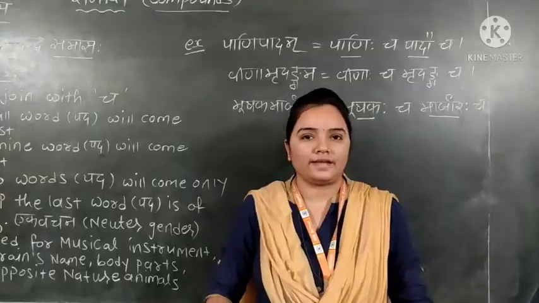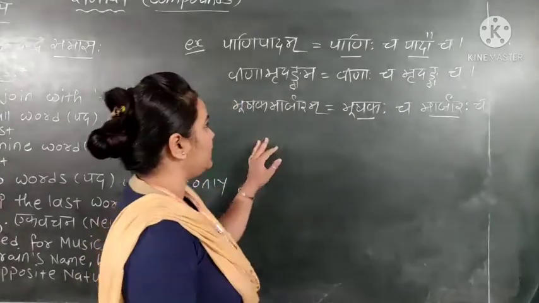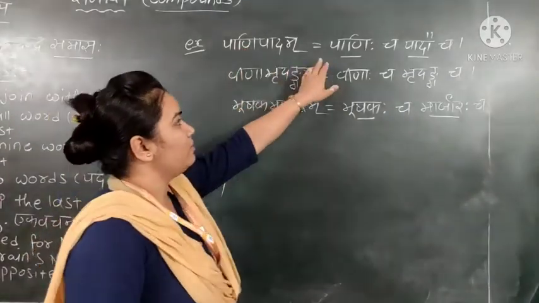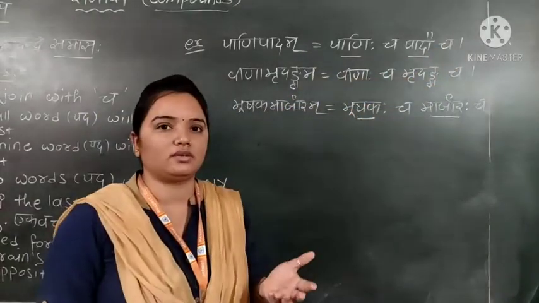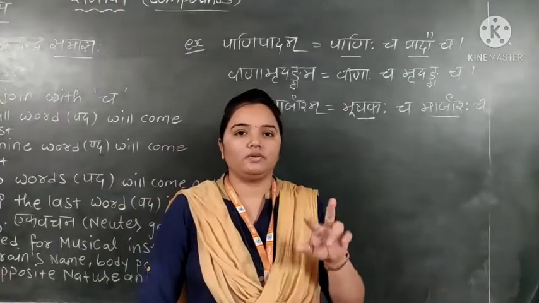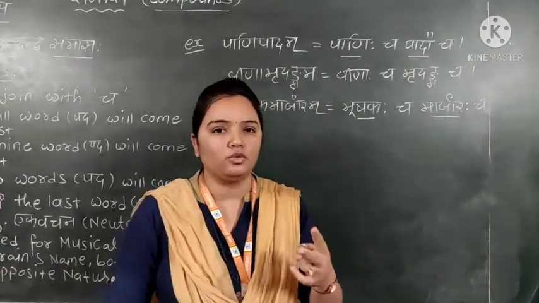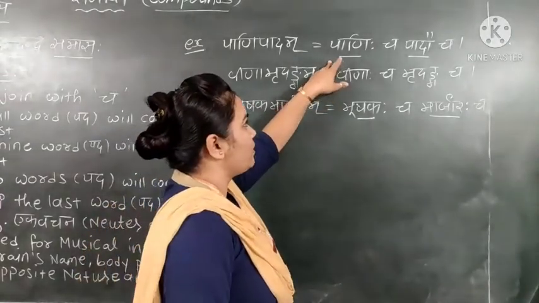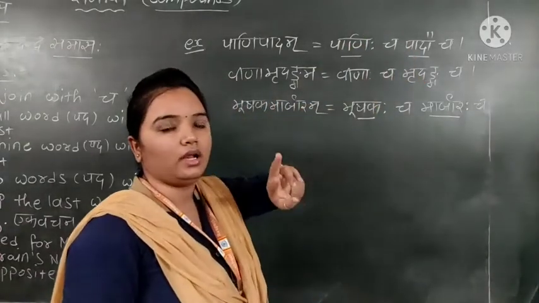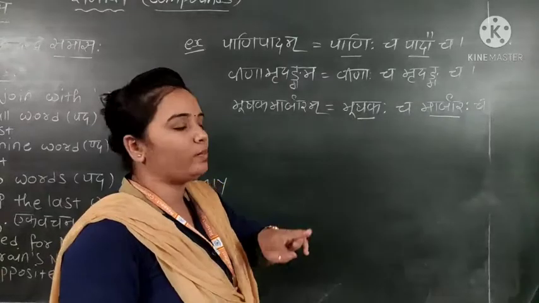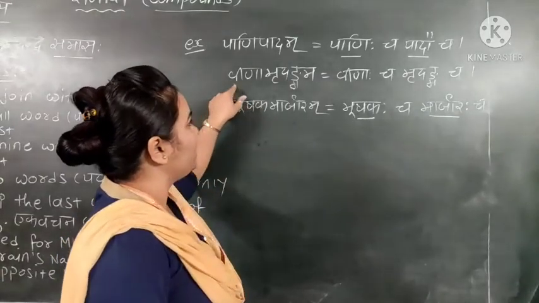Now we'll see the examples, which are like this. Pani padav means pani cha padav cha. Here what is the rule of the samahar dvandva? It will prepare from two words only, two pad. So pani is one word and padav is the second pad. So it will join together the two pad. Now the other one, veena mridangam.